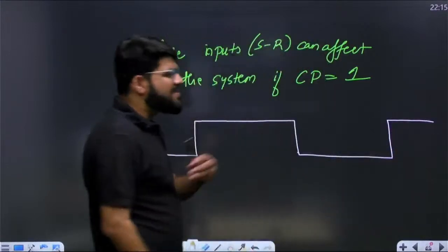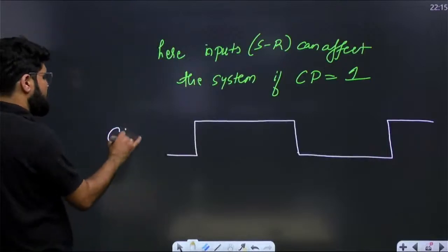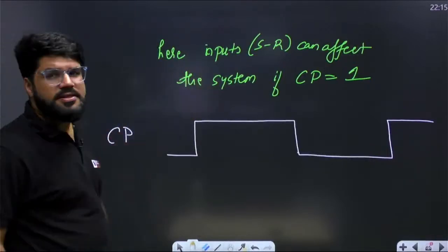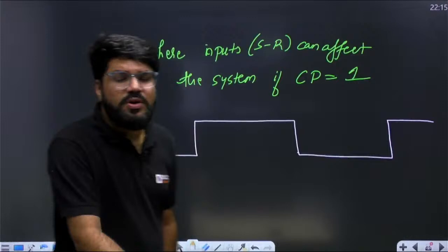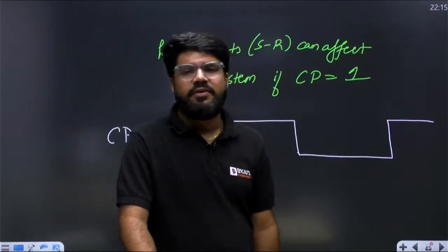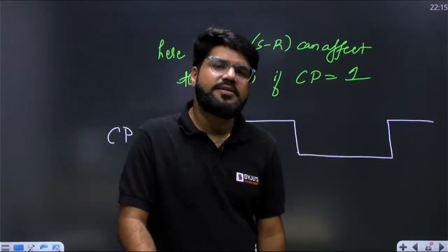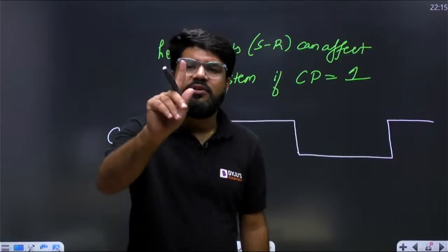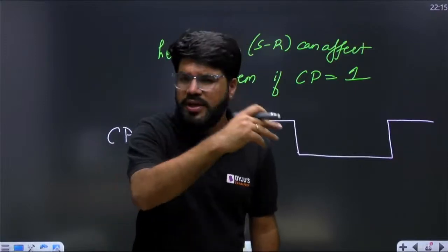And if the clock pulse is 0, the inputs cannot enter the system. This is what is known as what type of clocking? This is level triggered clocking. This is a level triggered circuit. It will respond to the level of the clock. What level? It may be 1 or 0. Here we have taken 1.